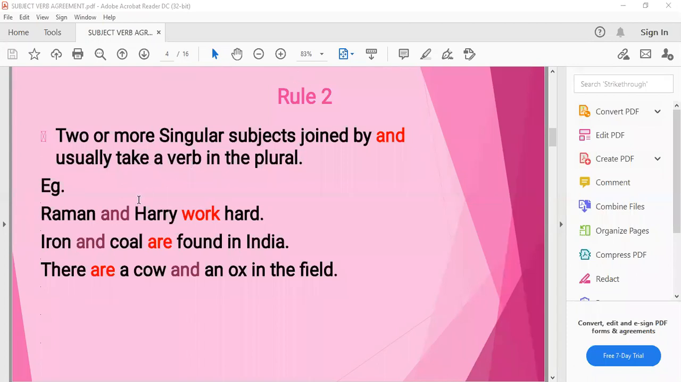Next is, iron and coal are found in India. Again, these two are considered as different subjects, so we have combined two subjects with the help of and, and we are using a plural verb here. Third example, there are a cow and an ox in the field. The sentence starts with there, but the main subject here is a cow and an ox. Again, a plural subject is there, so we have used the verb are as plural.